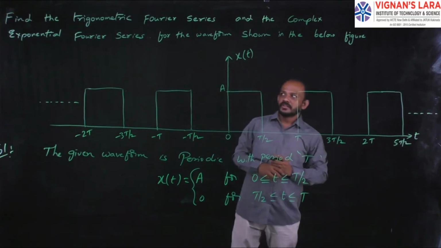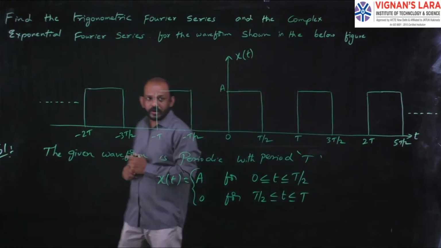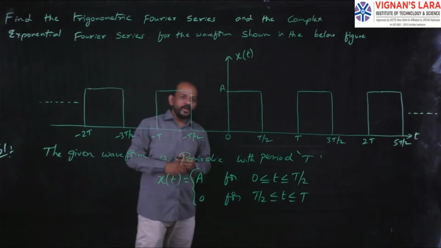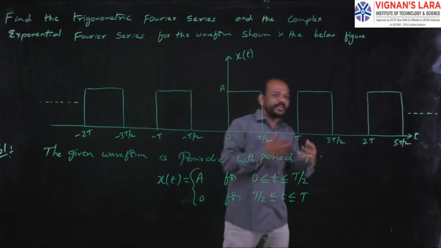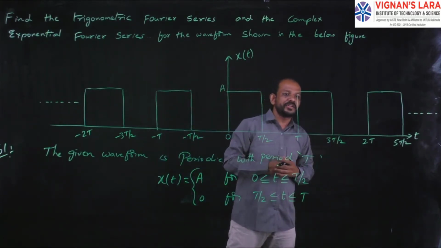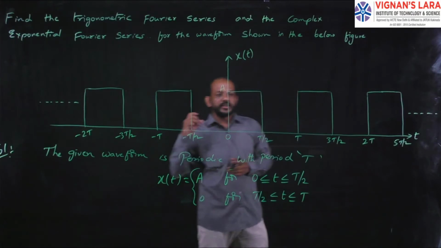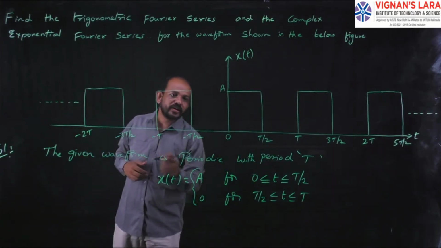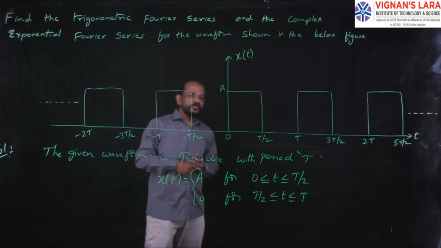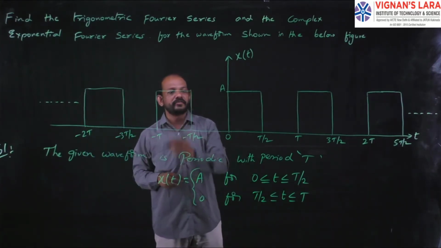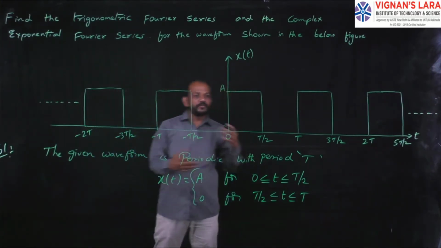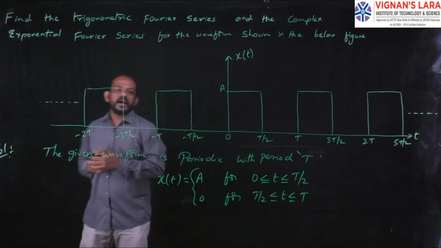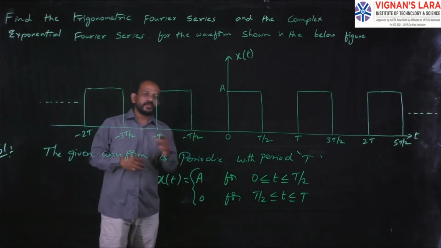In the trigonometric Fourier series, we have the trigonometric Fourier series coefficients, that is a0, an and bn. These a0, an and bn are in terms of x of t. So we must need the value of x of t. Then only can you go for finding the Fourier coefficients. By using them, I can write the trigonometric Fourier series representation.